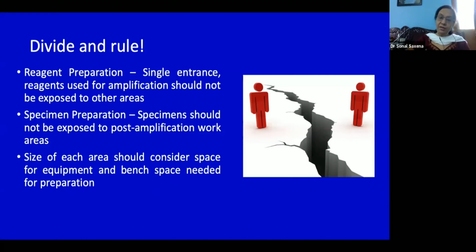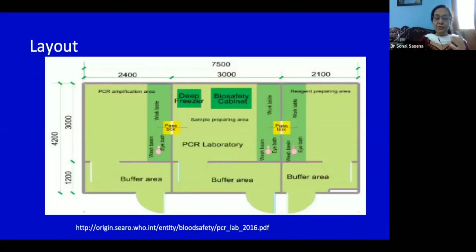One of the very things that we have to keep in mind is, this is from the WHO manual of setting up molecular laboratories in resource limited countries. And this is the most simplified design that one can see.